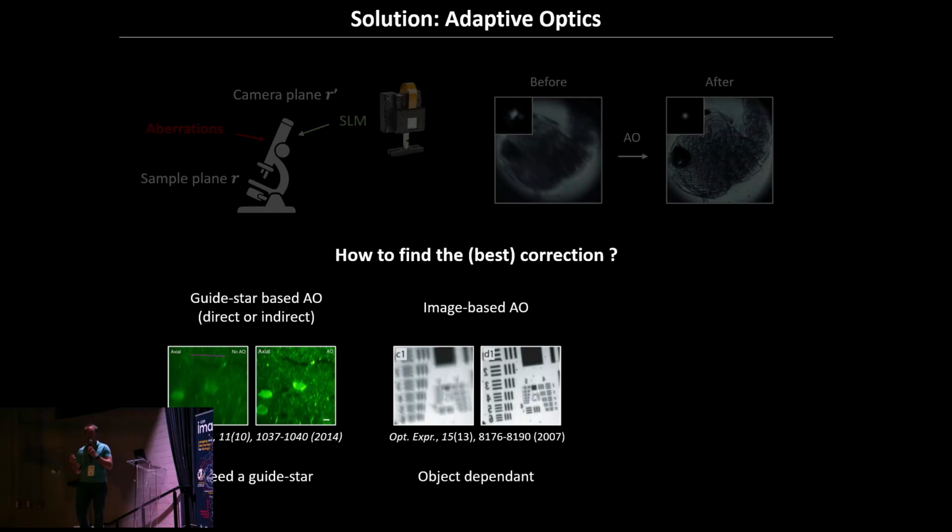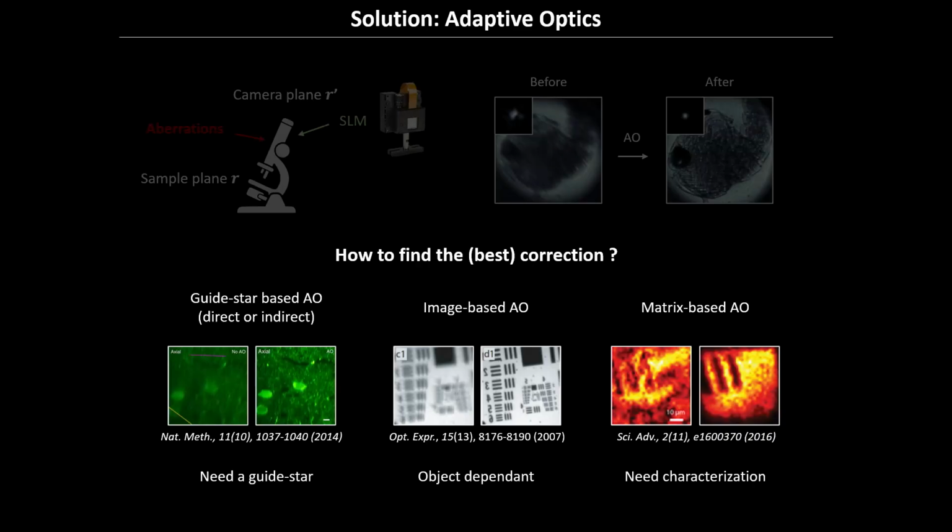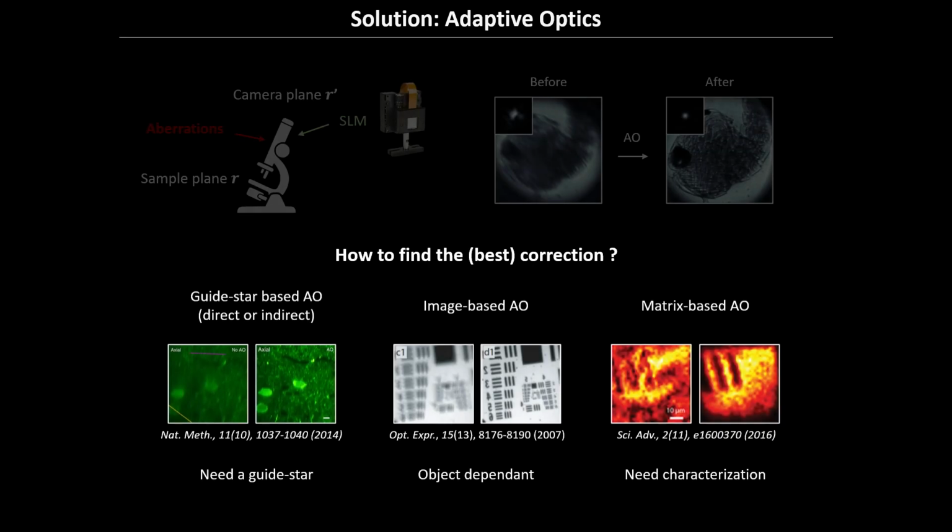You can also do image-based AO, which in that case, you just look at the properties of the object and you optimize a certain metric in order to remove the aberration and find an optimal correction. And there are also some matrix-based AO that require sometimes a pre-characterization of the system one way or another before using the information of the matrix to retrieve the object.